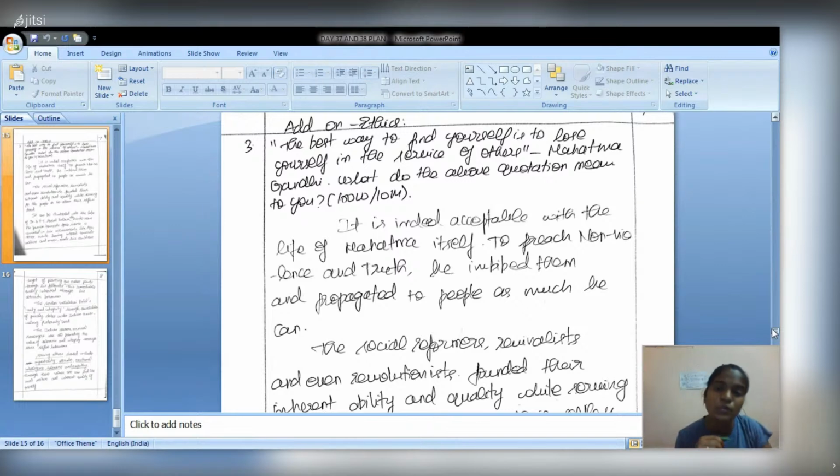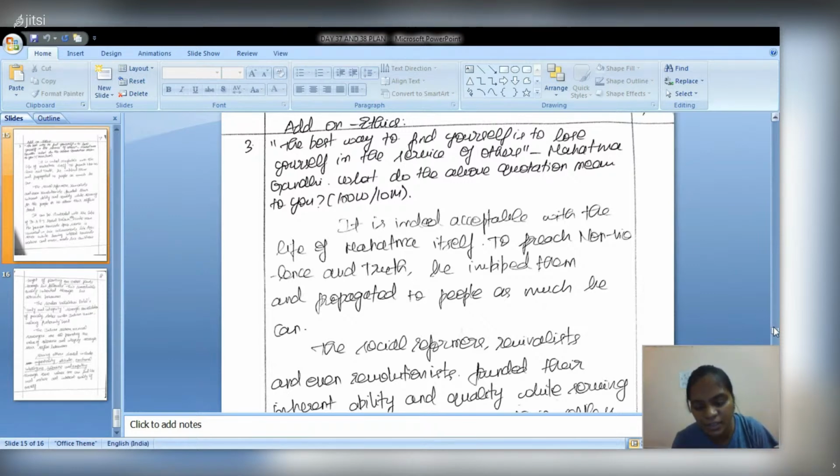In this question also, you have to give some values. You have to link values with serving others, and you should illustrate your opinion with an example too, a real-time example, your life example, or any great leader's example.